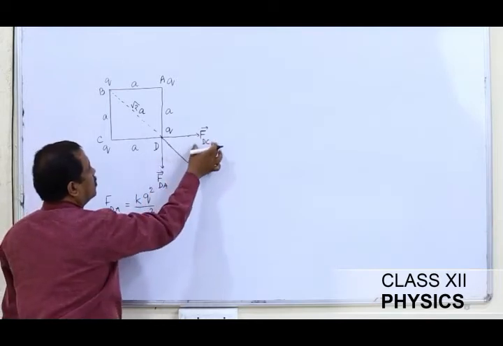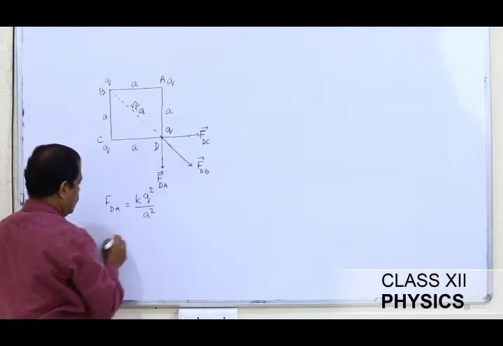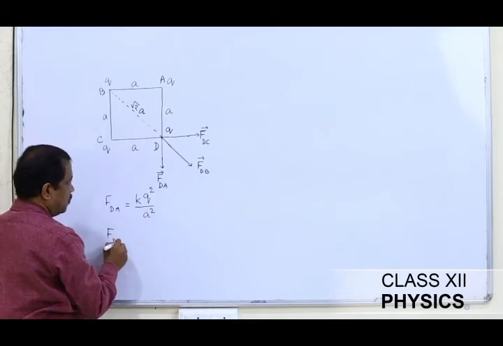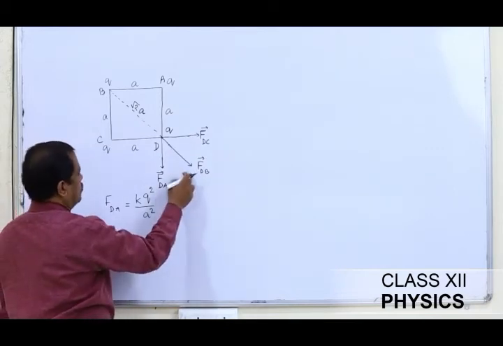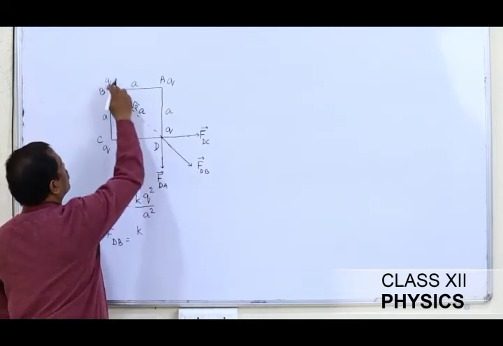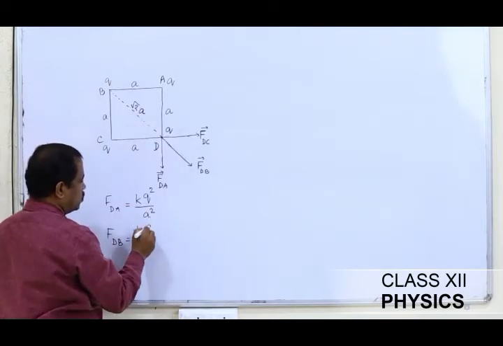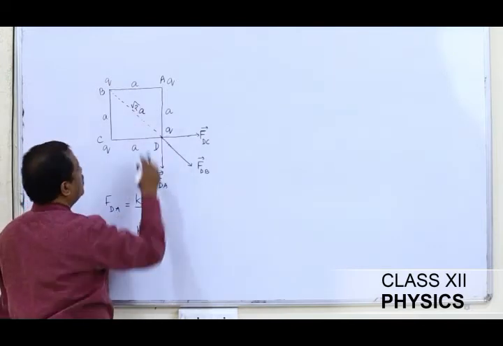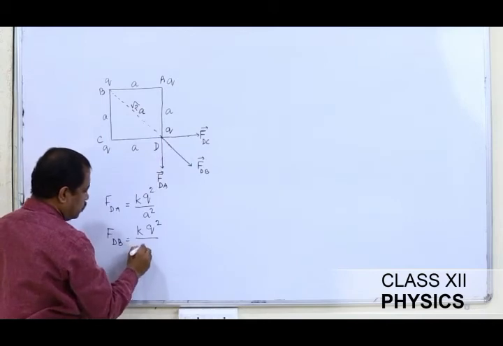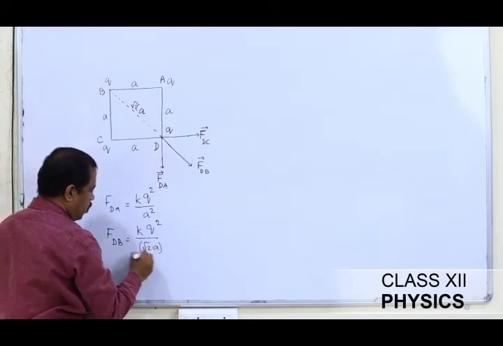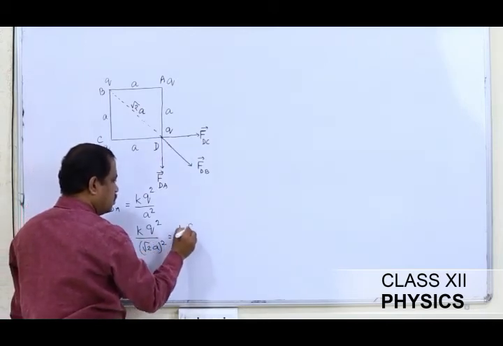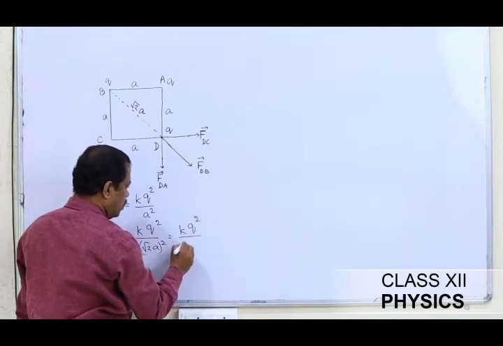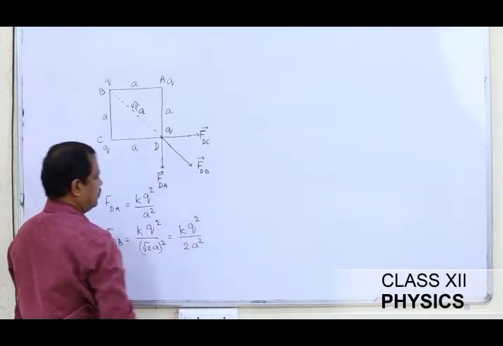When I talk about this force FDB, this is going to be K into the product of the 2 charges, Q into Q is Q square, divided by the distance square, which is root 2 A whole square, which in turn will be KQ square by 2A square.